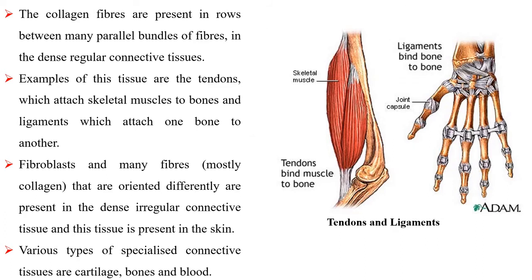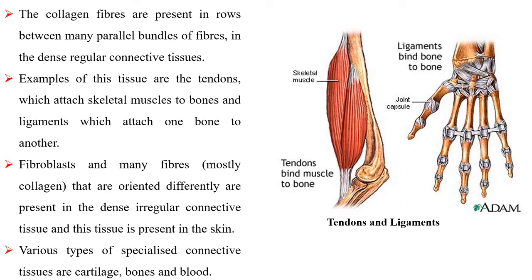The collagen fibers are present in rows between many parallel bundles of fibers in the dense regular connective tissues. Examples of this tissue are the tendons, which attach skeletal muscles to bones, and ligaments, which attach one bone to another. Fibroblasts and many fibers that are oriented differently are present in the dense irregular connective tissue, and this tissue is present in the skin.